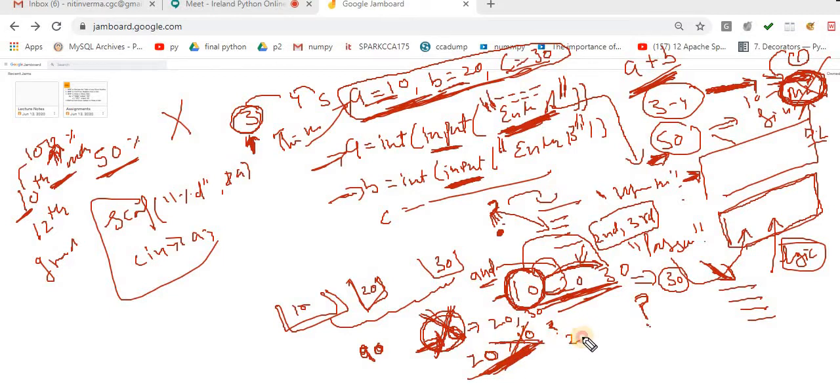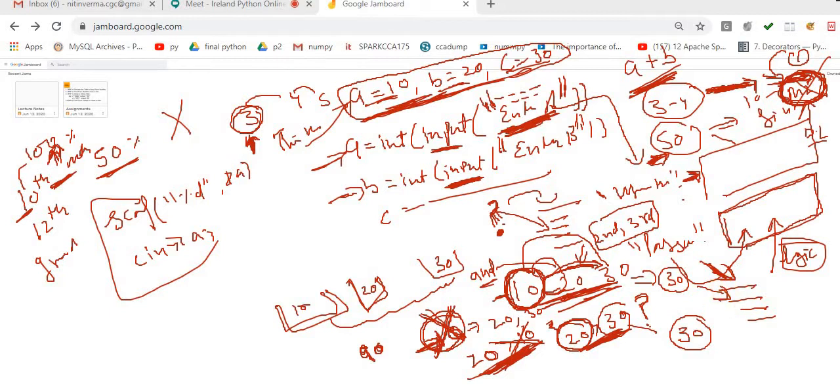What will I do? I will check 20 greater than 30. If this condition is true, then I will take the decision B is greater. If this condition is false, then what is left? 30. I will automatically print on the screen 30 is greater. So this is the way. Exactly the same process you have to follow inside the logics.